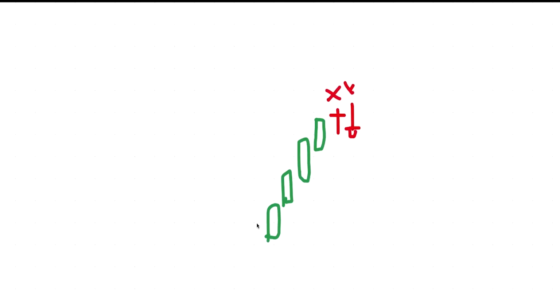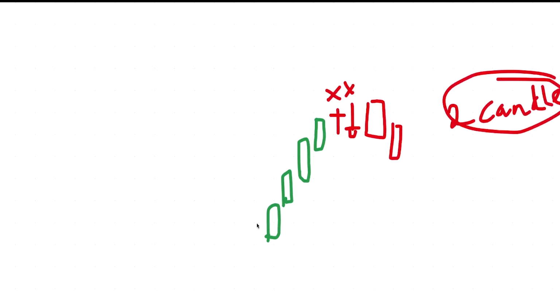Now you may have a question: how will I know which candle to take a short trade on? Wait for the proper bearish candle. Sometimes you may see a pin bar, a bearish pin bar. Don't take a short trade on this kind of bearish pin bar. Take the short trade only if you see a full body candle. And if you are trading in the 5 minutes time frame, I would suggest at least wait for two 5 minutes candles with a full body, not a doji or this kind of bearish candle.